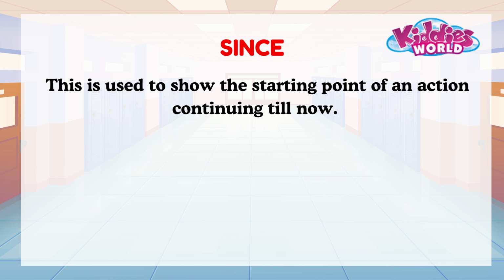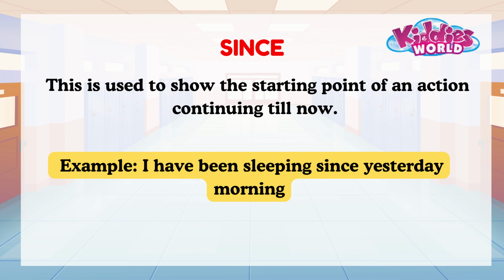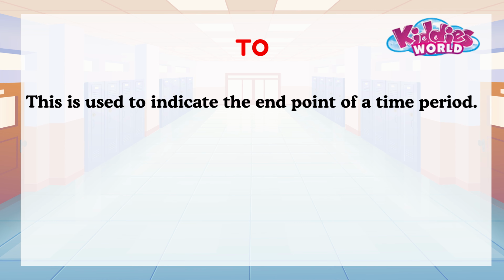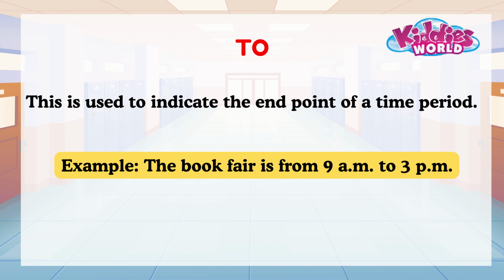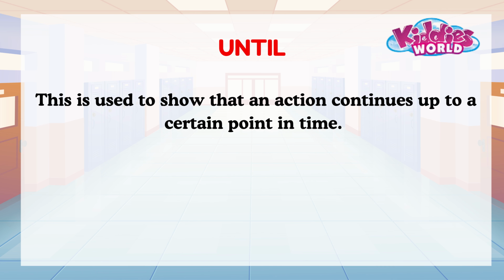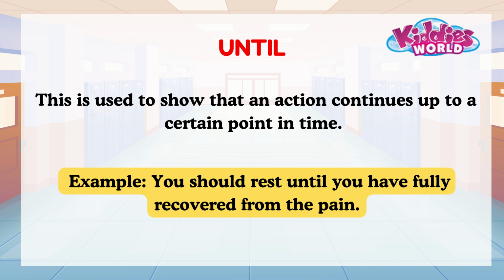Since. This is used to show the starting point of an action continuing till now. Example, I have been sleeping since yesterday morning. To. This is used to indicate the end point of a time period. Example, the book fair is from 9 a.m. to 3 p.m. Until. This is used to show that an action continues up to a certain point in time. Example, you should rest until you have fully recovered from the pain.